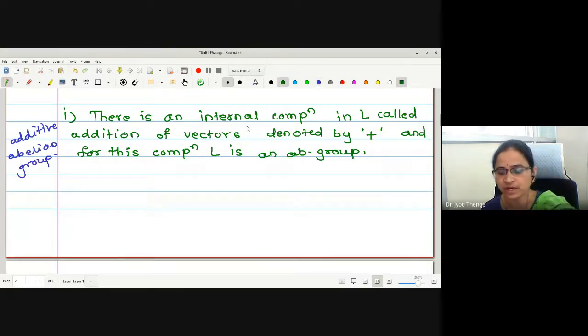Can anyone tell me what is the next condition? Scalar multiplication. Yes, now we will define an external composition.